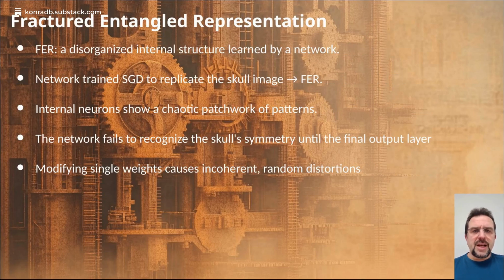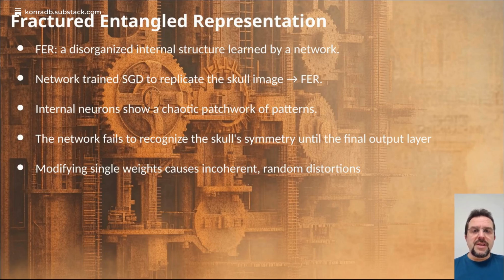A fractured entangled representation, or FER, is the opposite of the ideal. The paper demonstrates this by training a standard network with SGD to perfectly replicate the PicBreeder skull. Although the final image is identical, its internal structure is a chaotic mess. The network never learns the concept of symmetry. It computes the left and right halves of the skull as separate, unrelated problems.